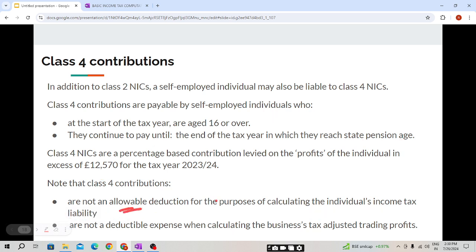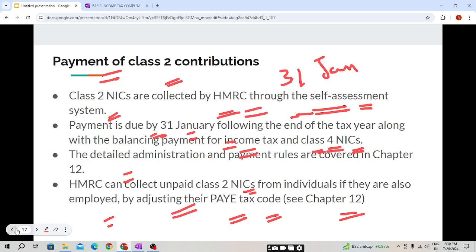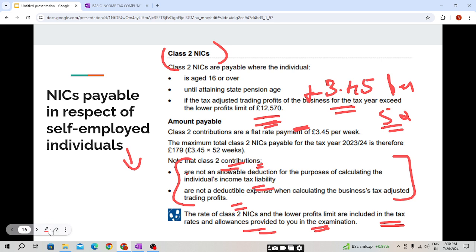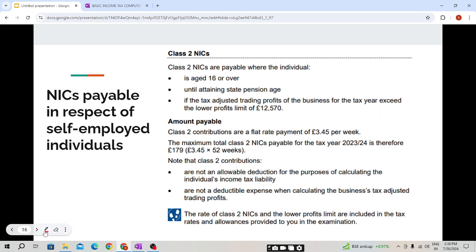It will not be deducted from our income under the trading income. If we deduct it, our trading income will fall down, so there would be lower income tax, but it is disallowed. They are not an allowable deduction for the purpose of calculating the individual's income tax liability. So this is disallowed.